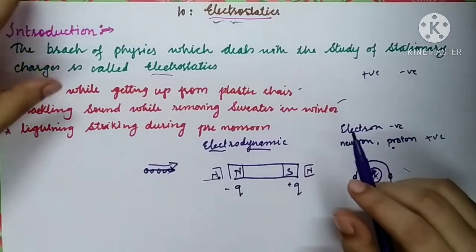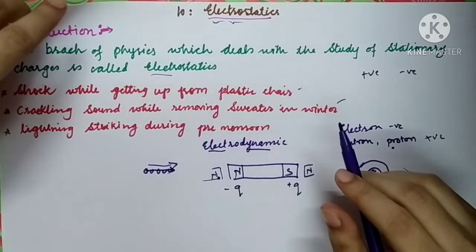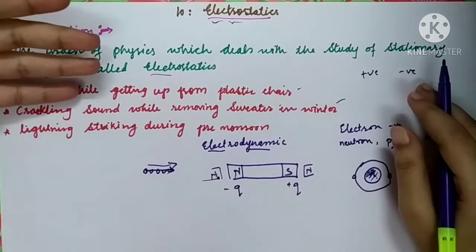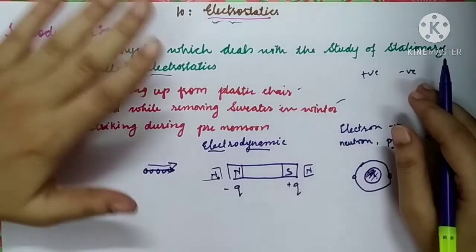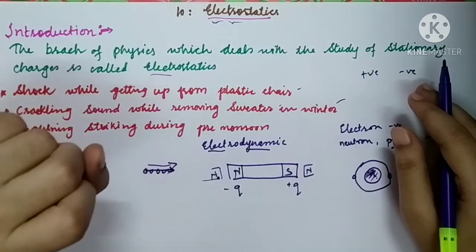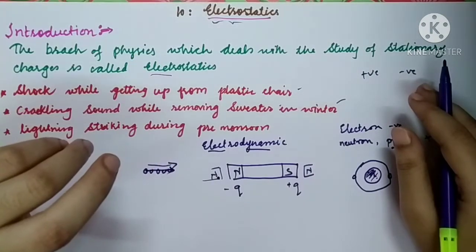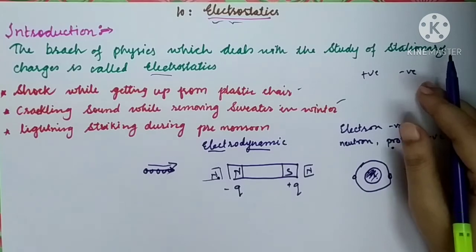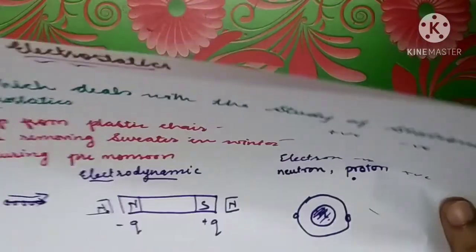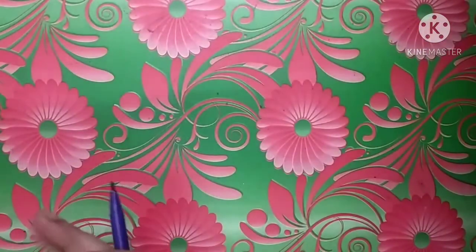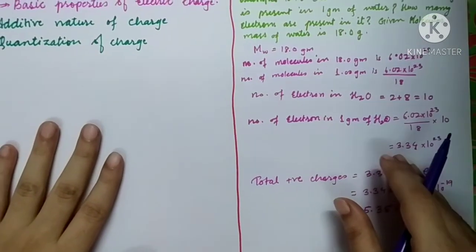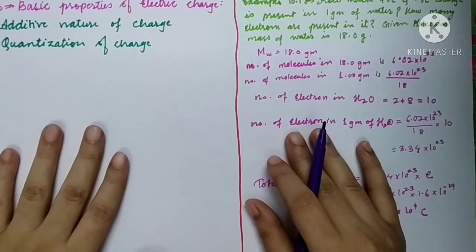So let us quickly study the basic properties of these charges, as we have seen the various examples of electrostatics. Let's see what the types of charges are. We all know there are only two types of charges, positive and negative. The nature of charges is not supposed to be studied over here. We have to go for the basic properties of electric charges. What are the properties they own?